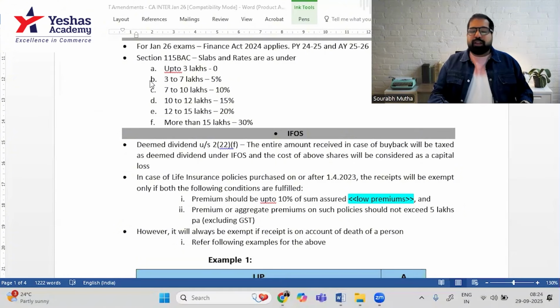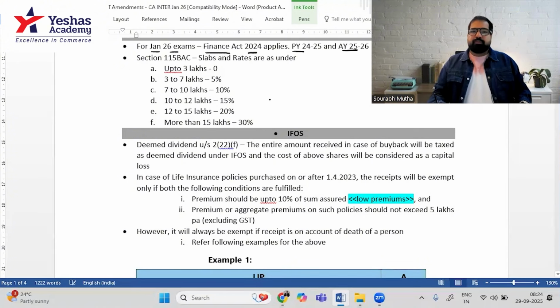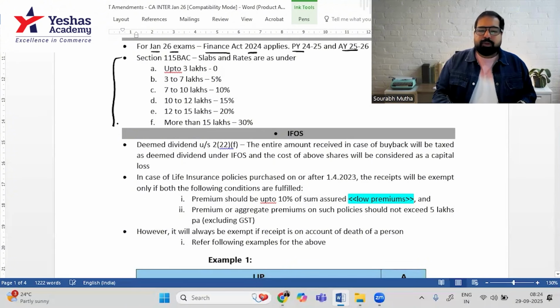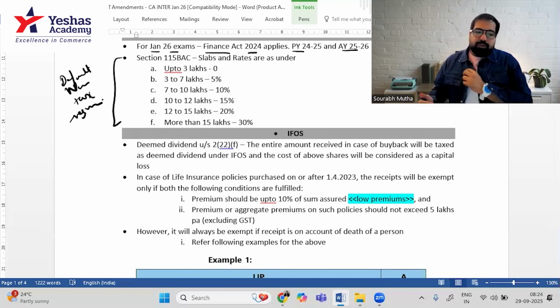I'll straight away jump to the last chapter, that is rates of tax. For Jan 2026 exams, again, the Finance Act is 2024. The previous year and assessment year are these. Now, if in the exam they say that the person has opted for the default tax regime, default basically means the new tax regime, or they will say that the person has opted out of the default tax regime, that means he's opted for the old tax regime. See the words very carefully. So, what if there is no word given in the exam? Then in that case, you will use the default tax regime automatically because the word only says default.